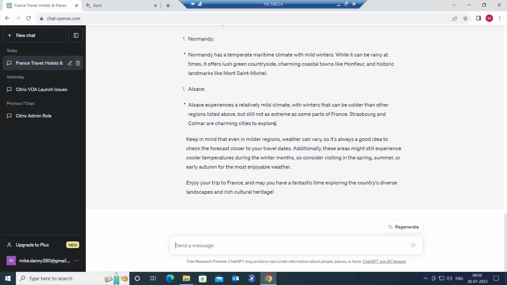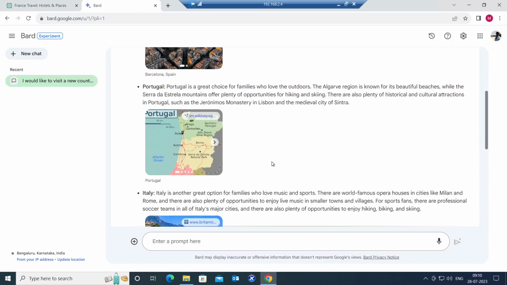If you're asking too many questions about travel, or too many questions about food, it will understand, okay, this guy likes to travel, this guy likes to eat food, this guy likes to read books. So it is going to customize according to your requirement. But in Bard, it is still like a search engine, so it gives whatever information is stored on the World Wide Web. Okay, so these are the key differences between ChatGPT and Bard AI application.